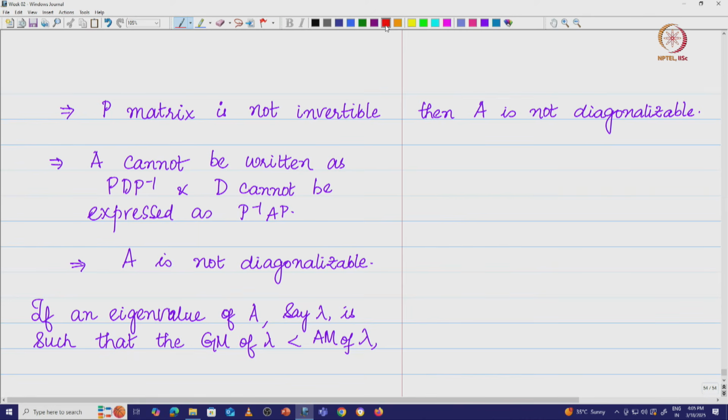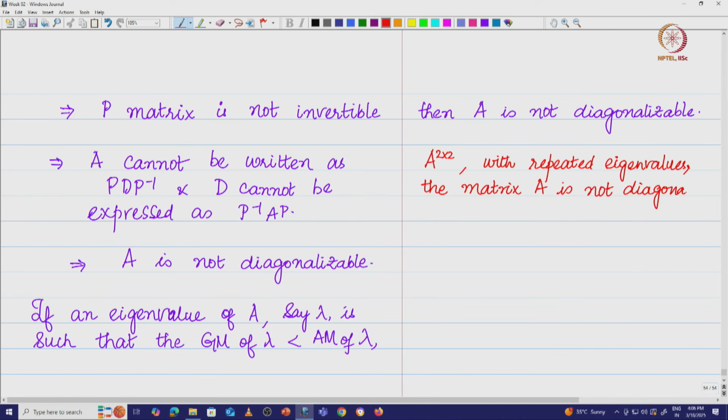Now, does this happen if you go to a higher dimensional matrix? If A is 2 by 2 with repeated eigenvalues, the matrix A is not diagonalizable.